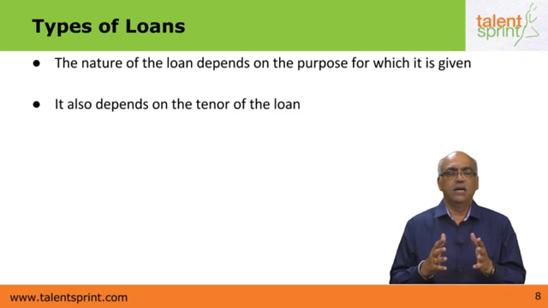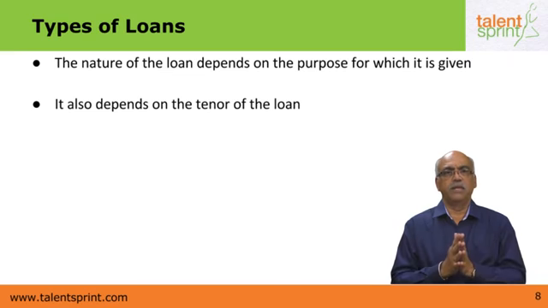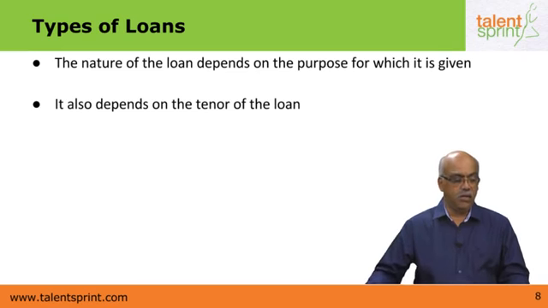And of course, a term loan is given for a very long period, namely 10 years or 15 years. And of course, a mortgage loan is one which is of a very, very long period, namely 20 years, 30 years. It could be a housing loan which can be repaid over a period of 30 years. So the type of loan depends not only on the purpose of the loan, but also on the tenor of the loan.